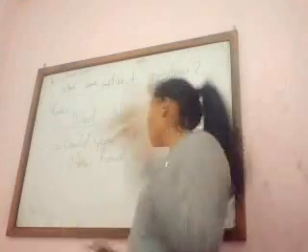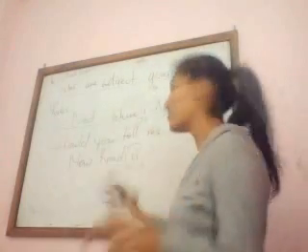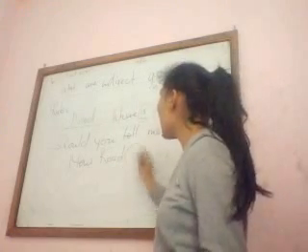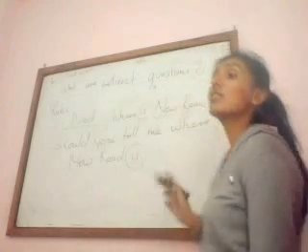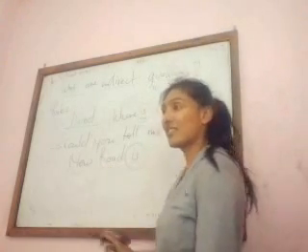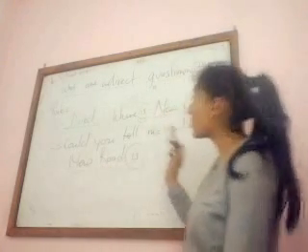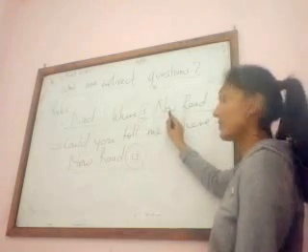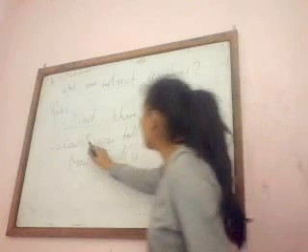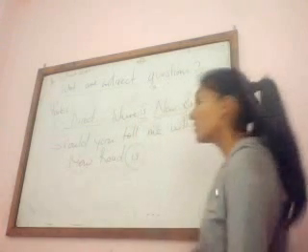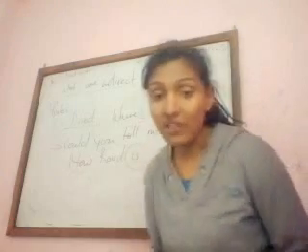Now, when you look at the indirect question, the auxiliary verb comes after the subject. So in a direct question, first the auxiliary verb and then the subject, and then in the indirect question, first the subject and then the auxiliary verb.